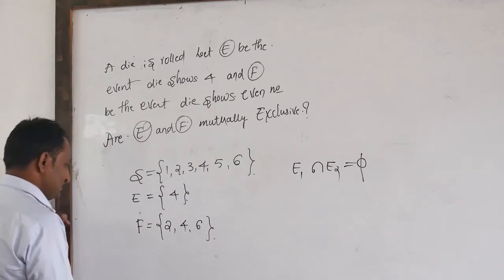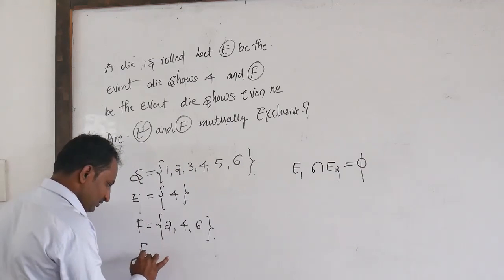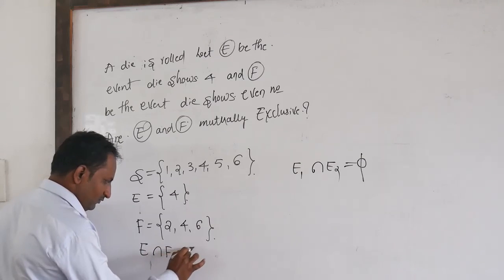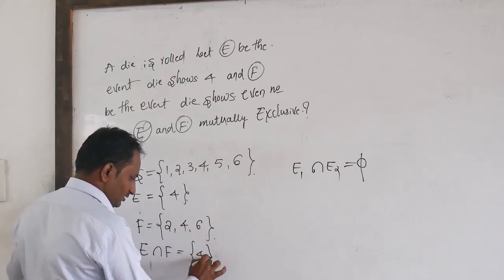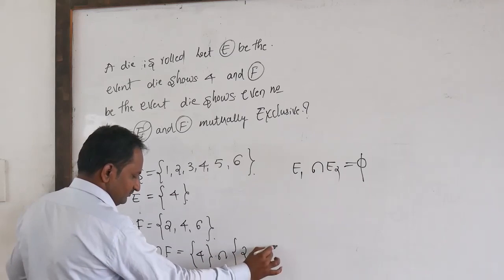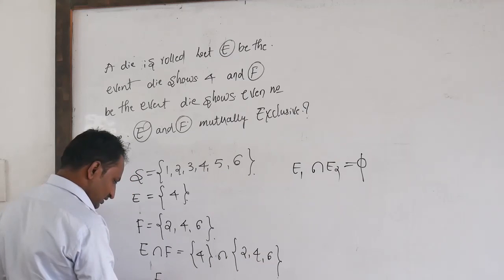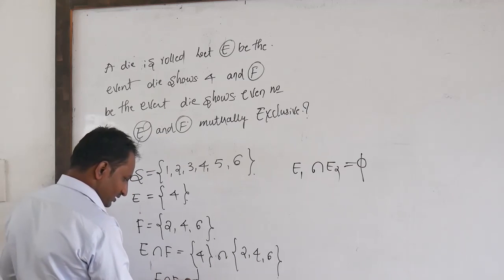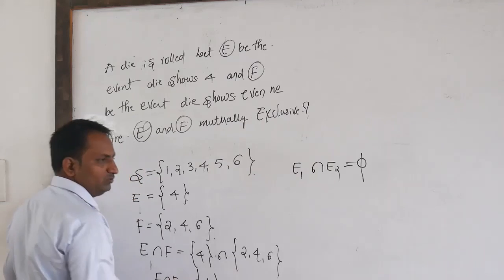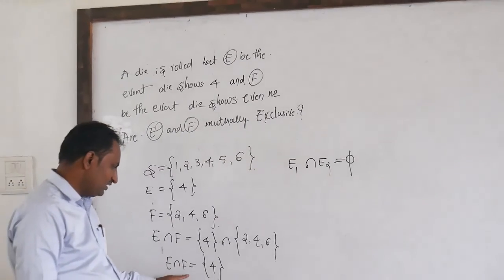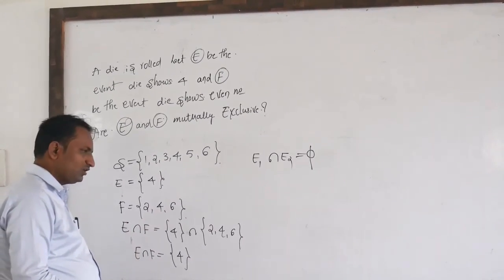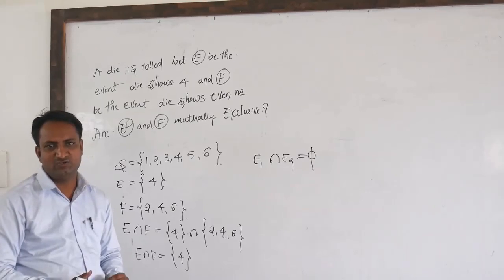In this case, E intersection F is 4 intersection {2, 4, 6}, so E intersection F is equal to {4}, which is not equal to the null set. Therefore, E and F are not mutually exclusive events.